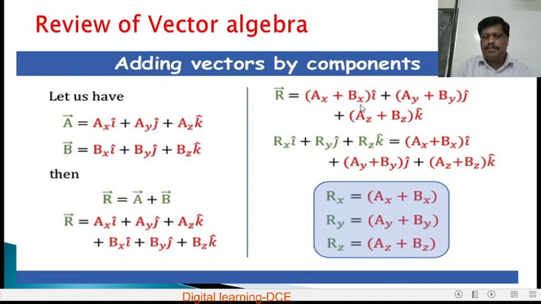Finally, we get R equal to Ax plus Bx into i cap. Take the common factor, the unit vector i cap. Then we get Ax plus Bx into i cap plus Ay plus By into j cap plus Az plus Bz into k cap. So Ax plus Bx gives the component of the resultant vector Rx along the x direction, Ay plus By gives Ry into j cap, and Az plus Bz gives Rz into k cap. So Rx is equal to Ax plus Bx, Ry is equal to Ay plus By, and Rz is equal to Az plus Bz.